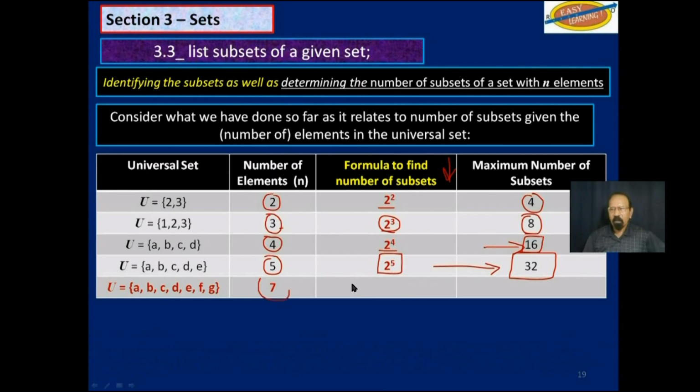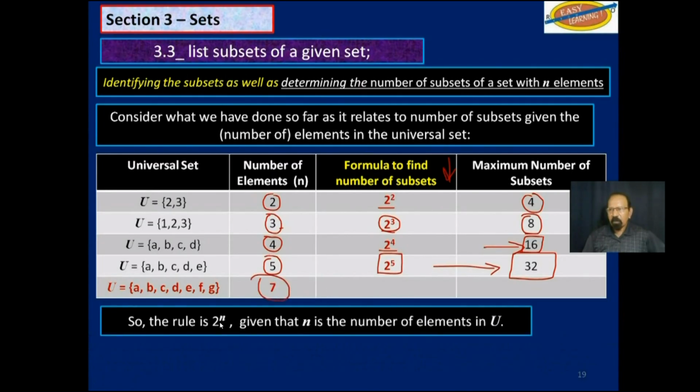Okay, this 7 here. I think you could follow that trend. So the rule is 2 to the nth power, where n is the number of elements in the larger set or the universal set. So now, with 7 elements, we can confidently say that the number of subsets will be 2 to the 7th power, which is 128 subsets.